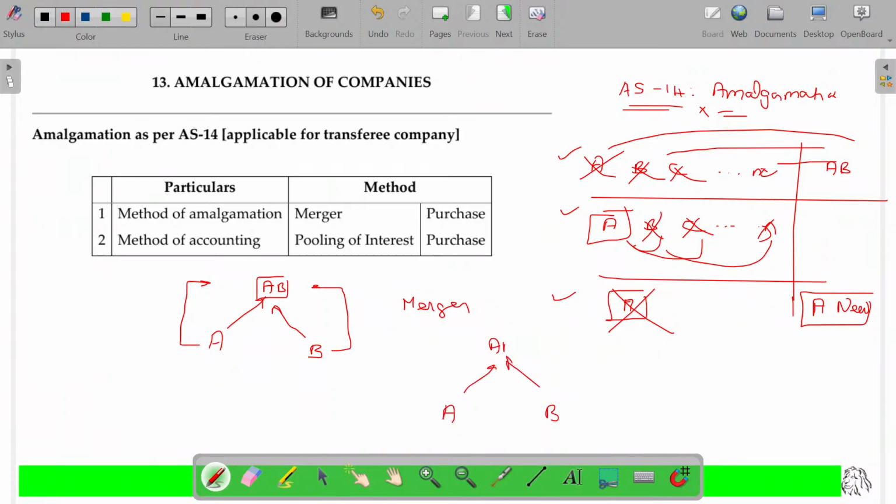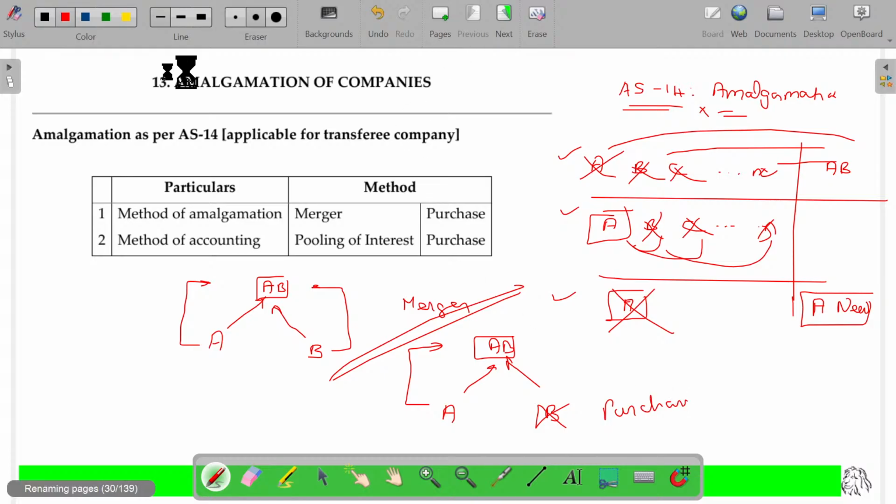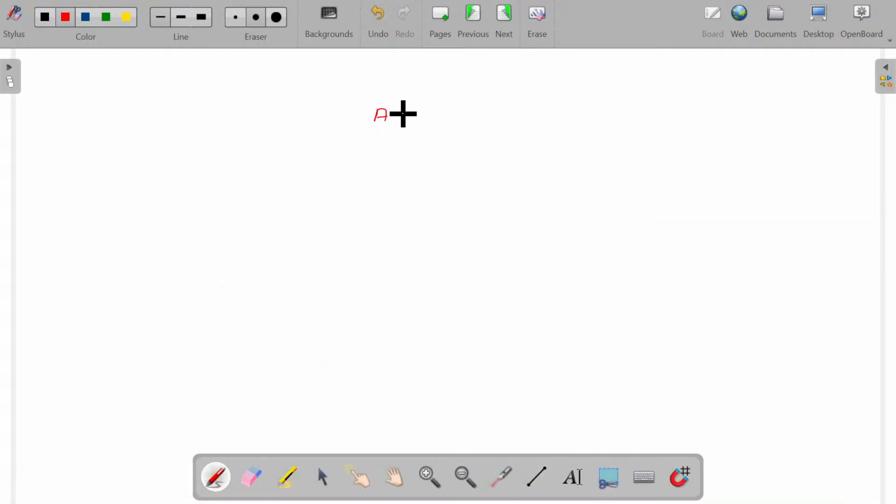In that case, this will be called the merger method of amalgamation. After the formation of company AB, if only A has control and B loses its control, then in this case it will be called the purchase method. This is called purchase method. Is that okay? So understand that as per AS number 14, we have amalgamation in two varieties, two forms.